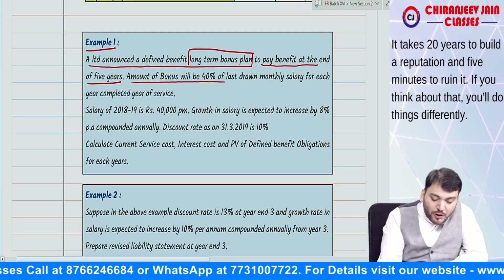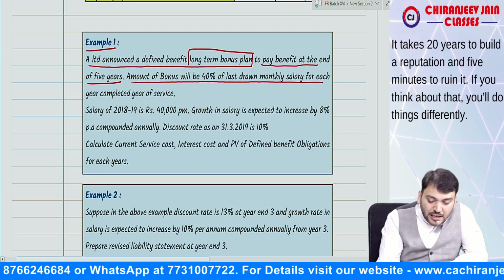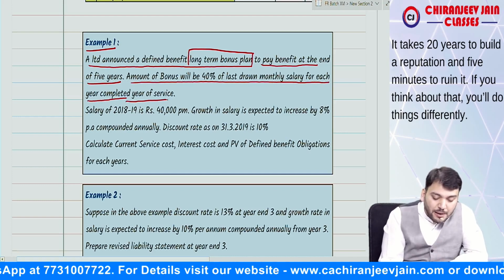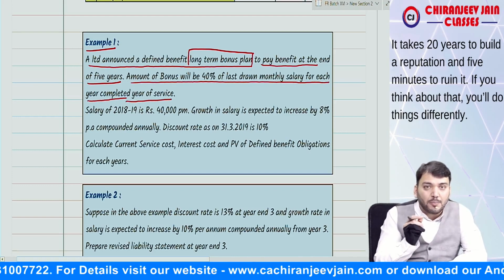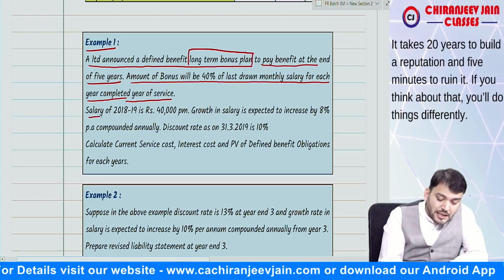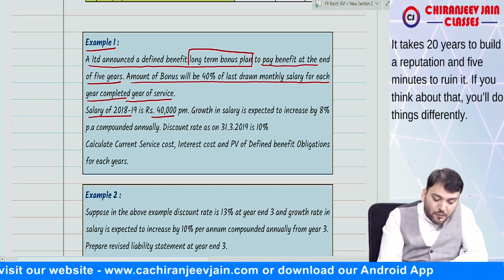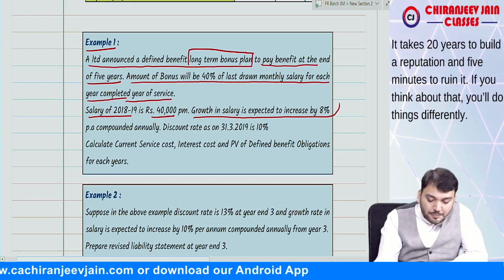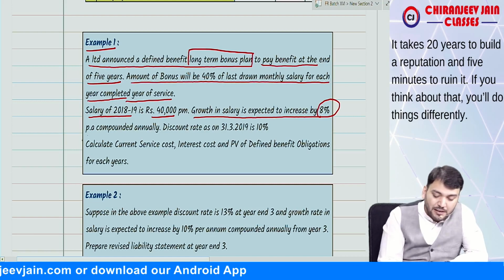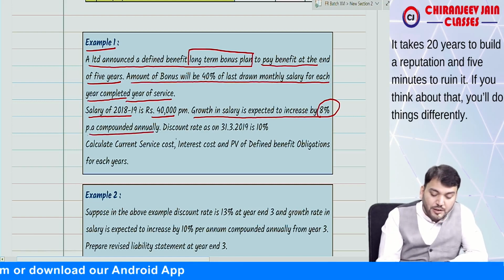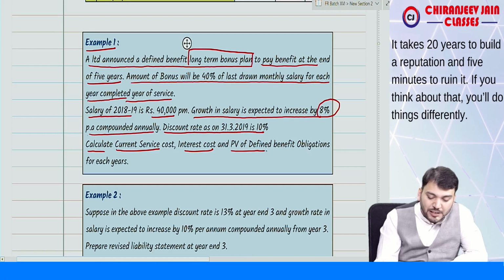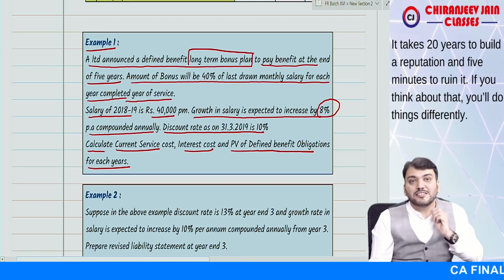Amount of bonus will be 40% of last drawn monthly salary for each completed year of service. Salary of 2018-19 is 40,000 per month. Growth rate in salary is expected to increase by 8% per annum compounded annually. This is expectation. Discount rate as on 31st March 2019 is 10%. Calculate current service cost, interest cost and present value of defined benefit obligation for each year.